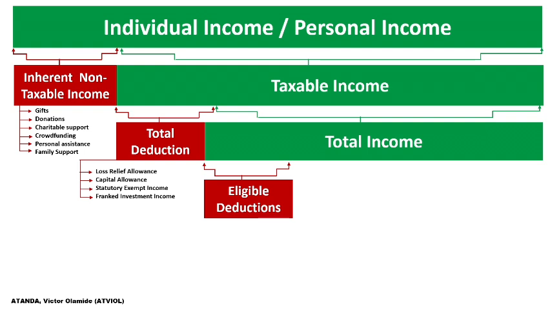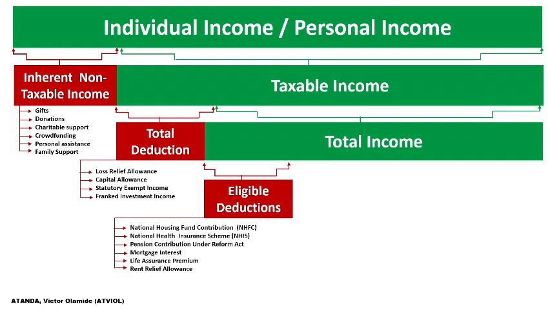These are what is laid out under the Nigeria Tax Act to include the National Housing Fund contribution, that is the contribution made by individuals to the National Housing Fund, the contribution made to the National Health Insurance Scheme, the contribution made to the pension contributions under the Pension Reform Act, mortgage interest, life assurance premium, and the rent relief allowance. We are still going to discuss what we mean by these eligible deductions. You have to claim these eligible deductions before they are granted to you.